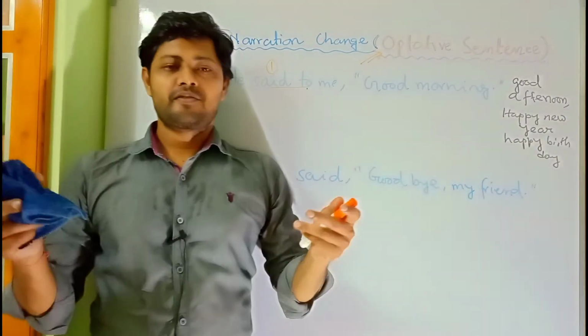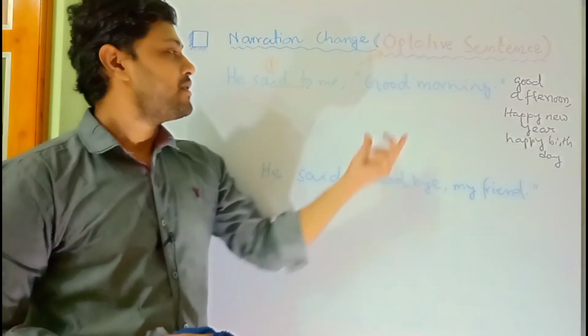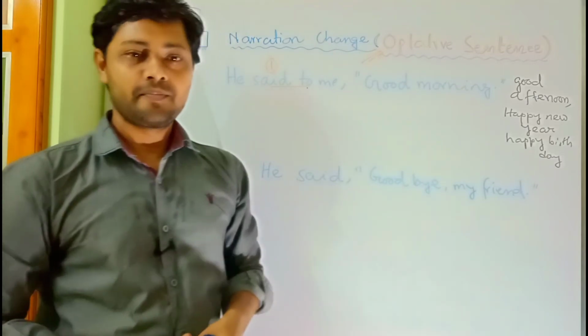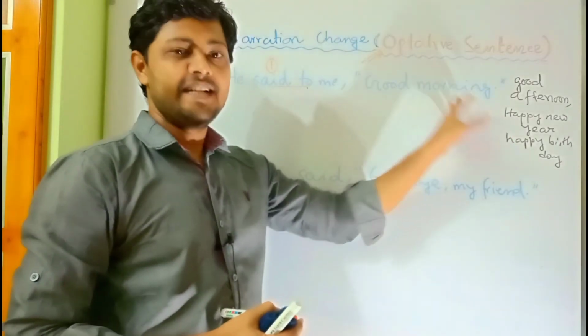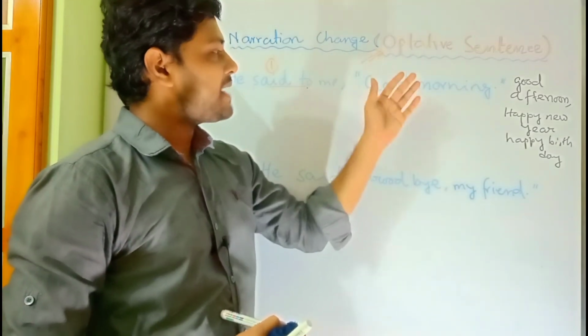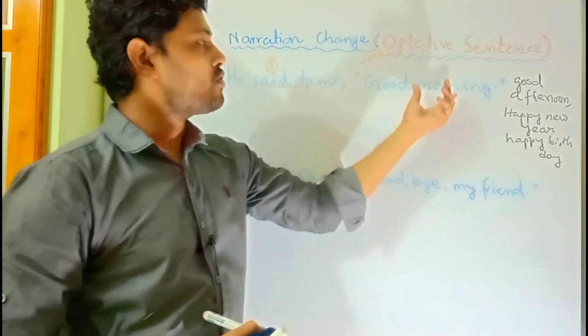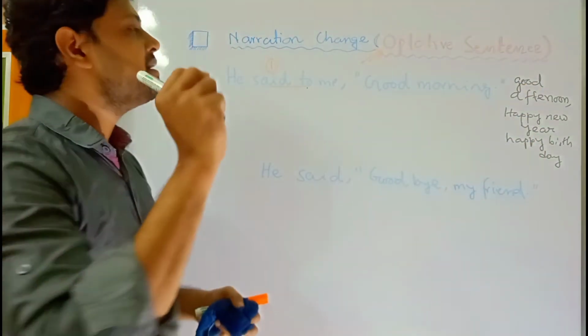Clear? So that is not the end here. There are some other optative sentences also. For example, good morning, goodbye. Okay, so first look at the sentence good morning. It's a wish. There are some other wishes, other types of sentence like good morning, good afternoon, happy new year, happy birthday. All these are wishes.